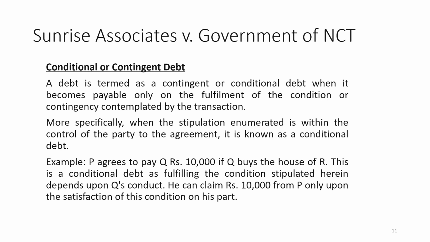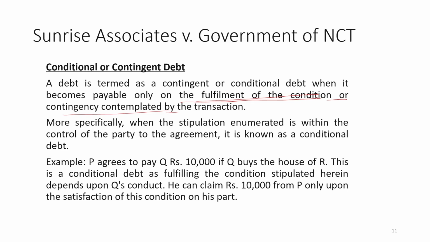That means certain conditions have been mentioned, and only then will this debt be called a conditional or contingent debt.